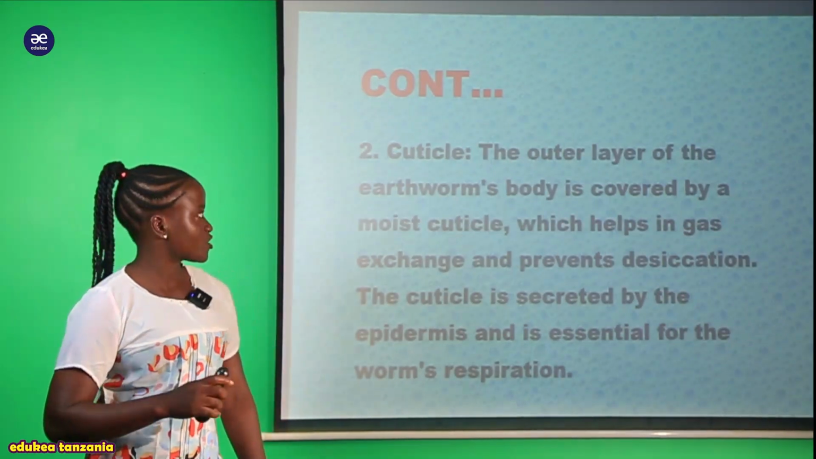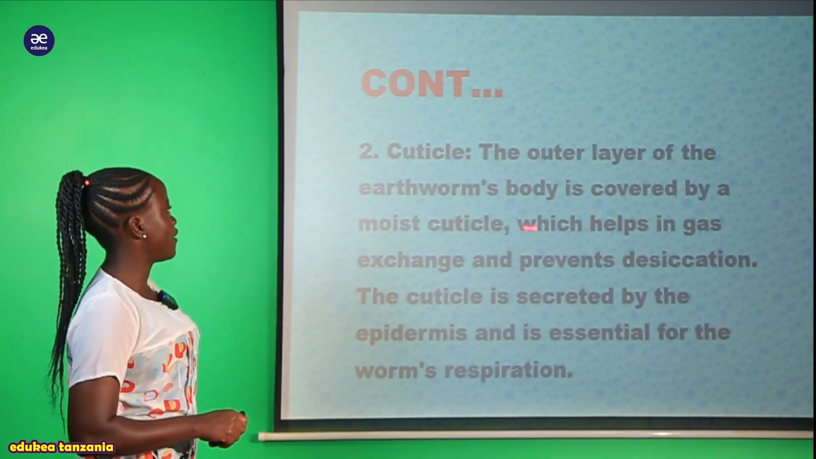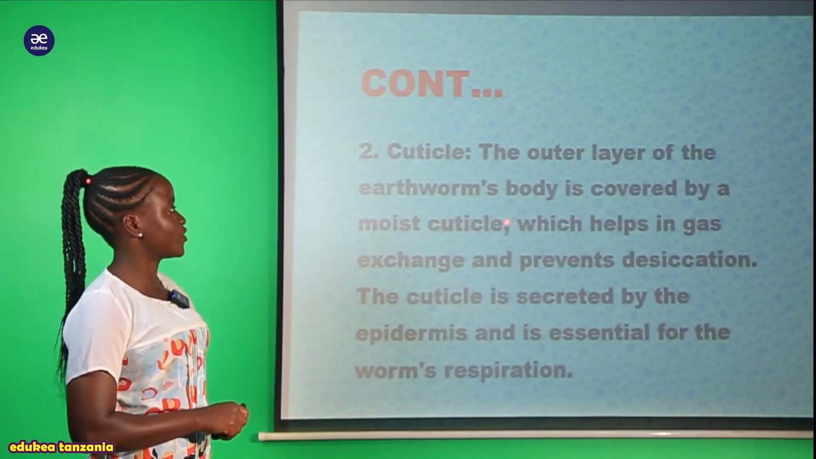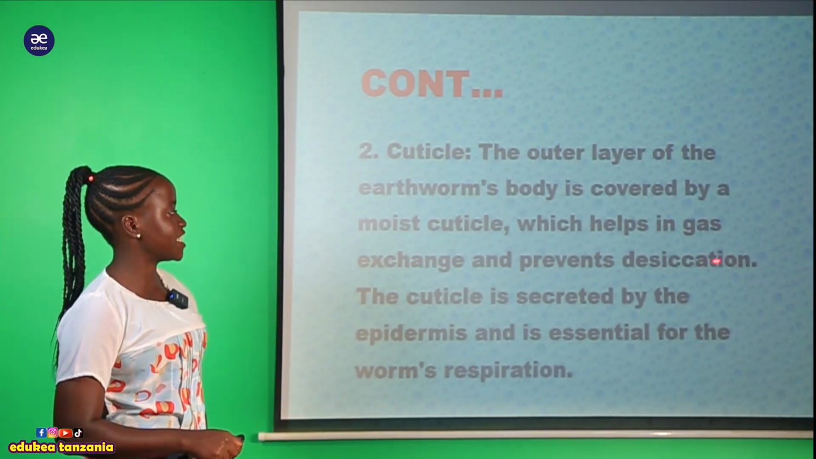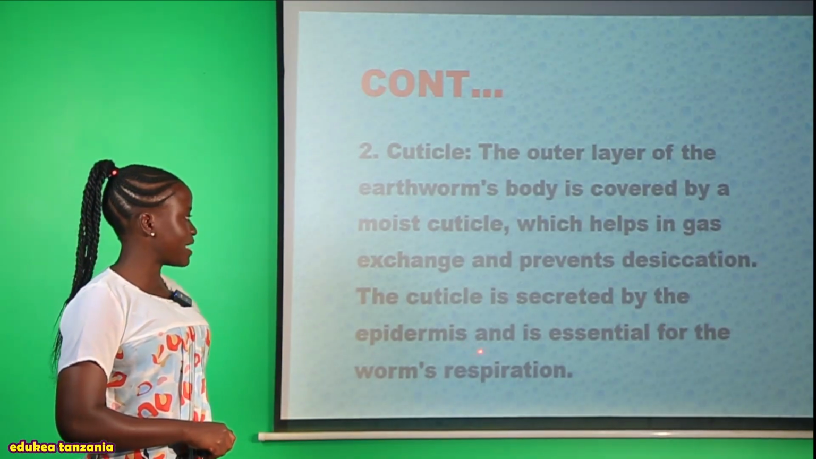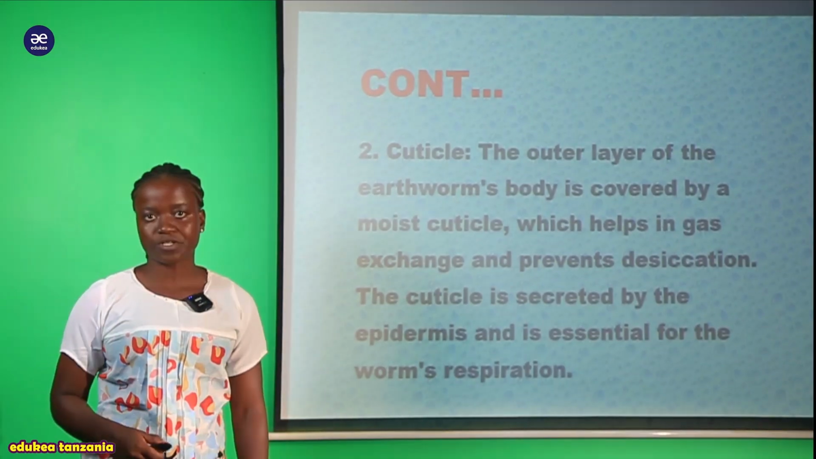They have another structure, which is the cuticle. We are saying that the outer layer of the earthworm's body is covered by a moist cuticle, which helps in gas exchange and prevents desiccation. The cuticle is secreted by the epidermis and is essential for the worm's respiration.